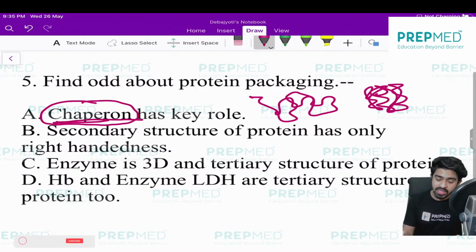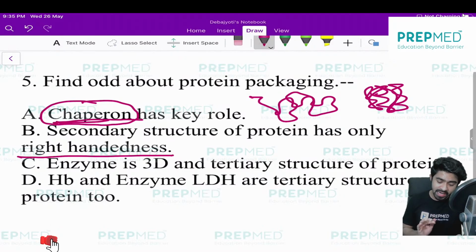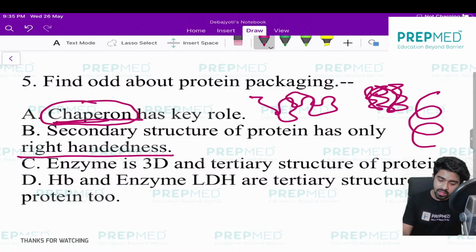Secondary structure, the protein has only the right-handedness. This is the NCERT statement. This is not my statement, and this is a true statement that whenever I am saying the alpha helix version, you know alpha helix is right-handed. You can see it is just winding up clockwise, so right-handedness, and it's a correct statement. So this is the true statement.